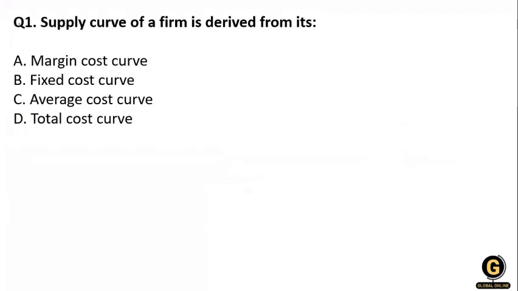TRIPS came into force from the 1st of January 1995. The supply curve of the firm is derived from: marginal cost curve, fixed cost curve, average cost curve, or total cost curve? What is the supply curve of the firm derived from?